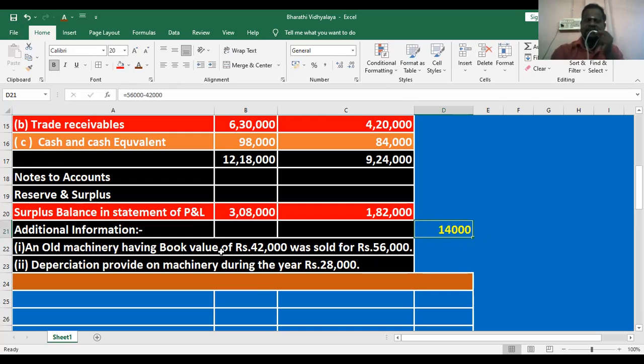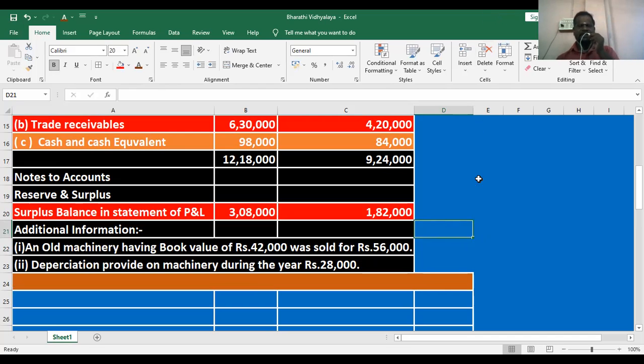The profit is 14,000. Why do we receive this profit? Because we sold a fixed asset. The sale of a fixed asset boosts up the profit.